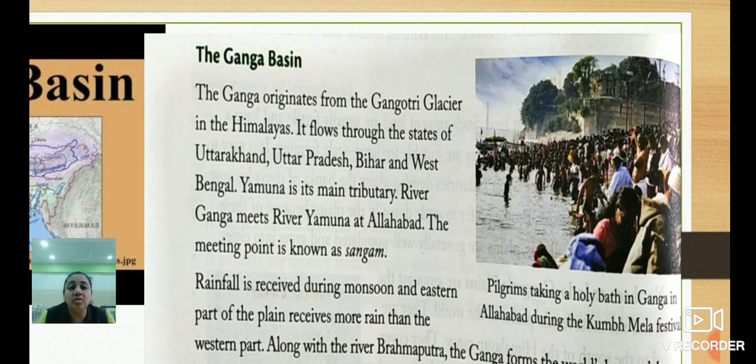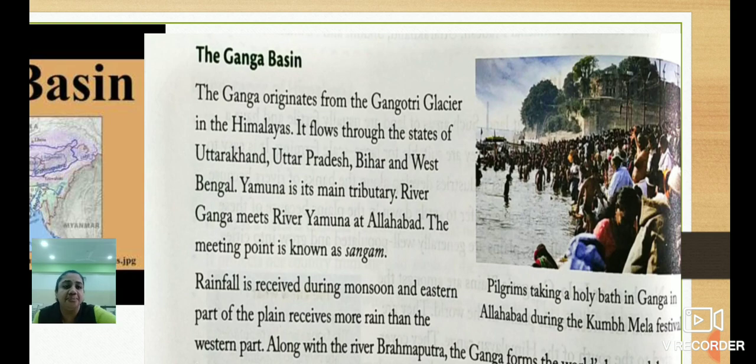So the river Ganga and river Yamuna both meet each other at Allahabad, and the meeting point of the two rivers is known as Sangam.